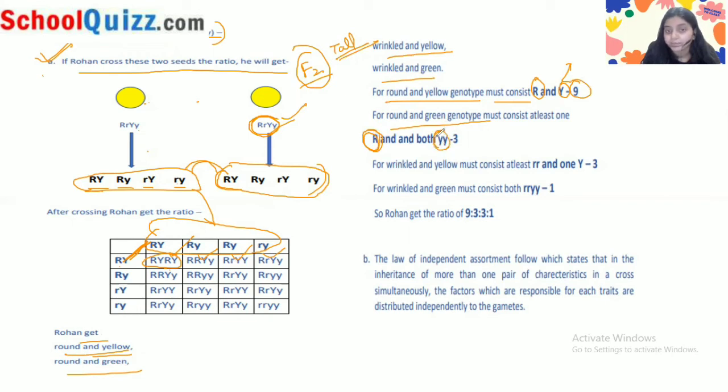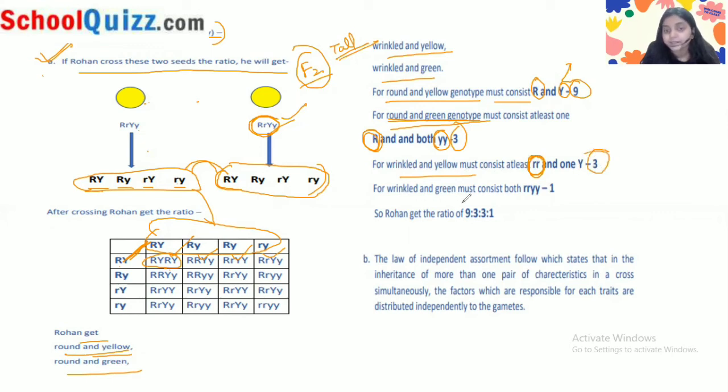For round and green, the genotype must consist of at least one capital R and both small y, right? We have 3 for round and green. For wrinkled and yellow, we must have both small r and at least one capital Y. So we have 3 of these.